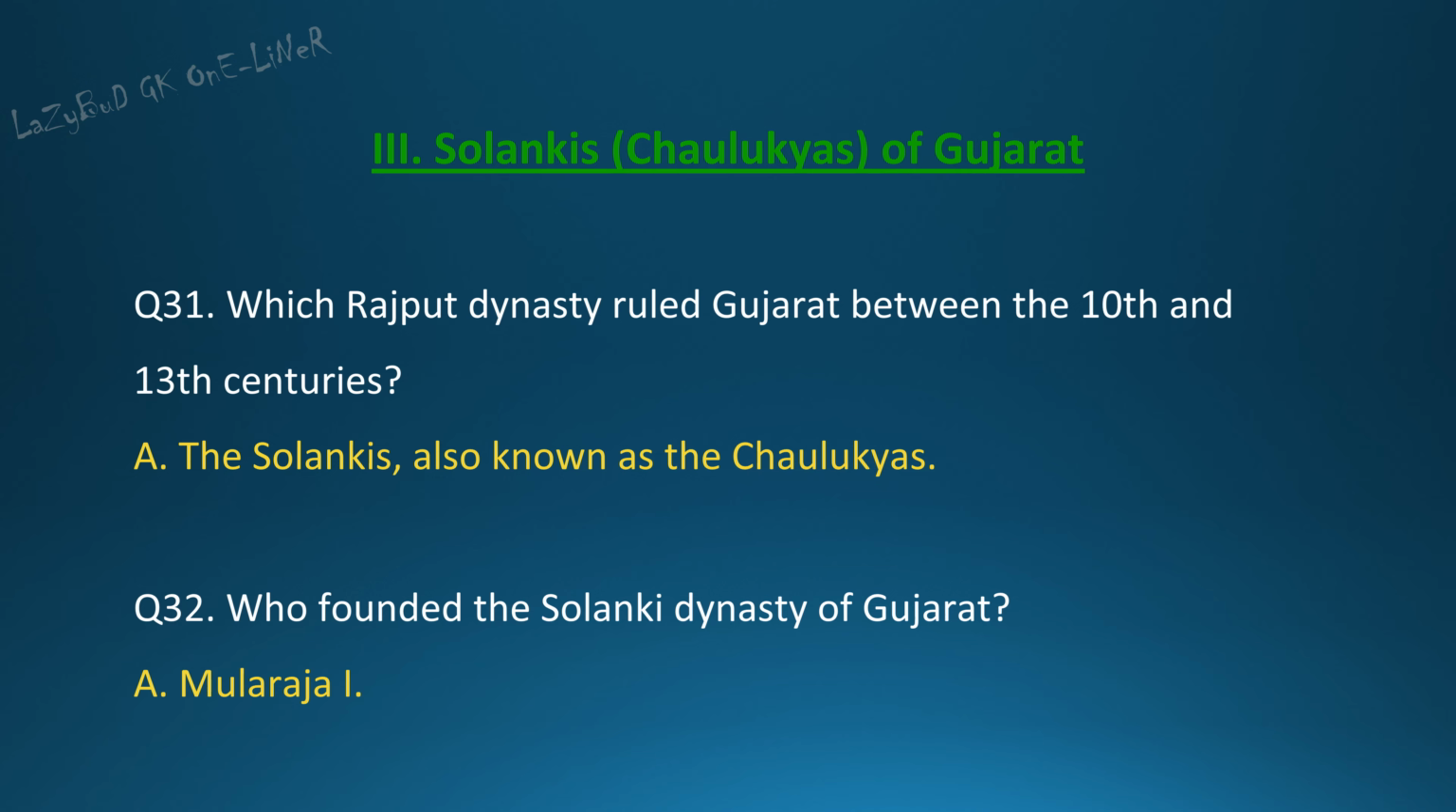Question 31. Which Rajput dynasty ruled Gujarat between the 10th and 13th centuries? Answer: the Solankis, also known as the Chaulukyas. Question 32. Who founded the Solanki dynasty of Gujarat? Answer: Mularaja I.